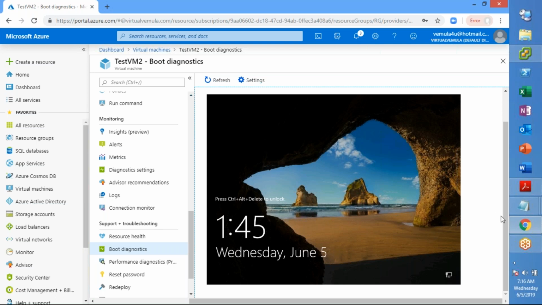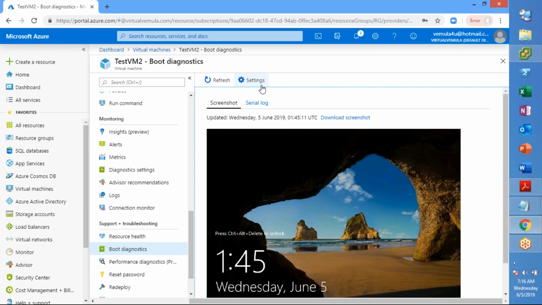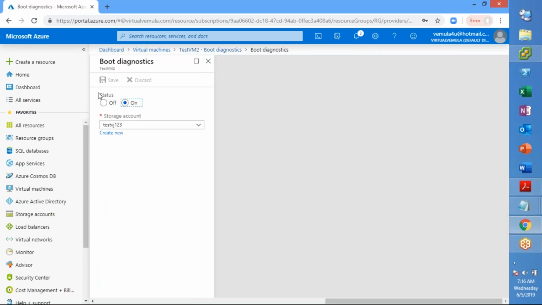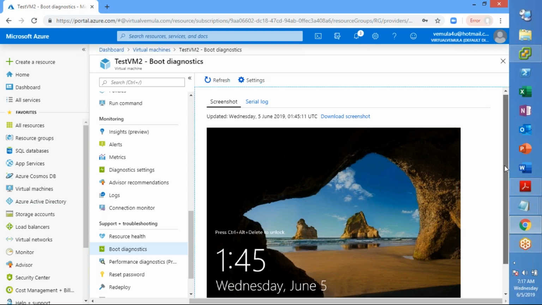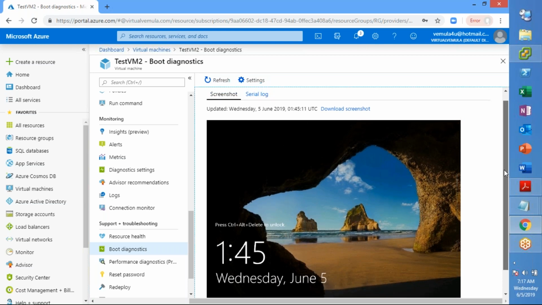Now by default this will not be enabled, but you have to have boot diagnostics enabled, right? You have to enable it, which will be an option you get when you are provisioning the virtual machine. Boot diagnostics needs a storage space, which we call a storage account, to store the required information. That's why you have a test VJ123, which is a storage account, right? If it is off, then you will not be able to see those screenshots. Whatever you see here, if it is on, then only you will be able to see the diagnostics.